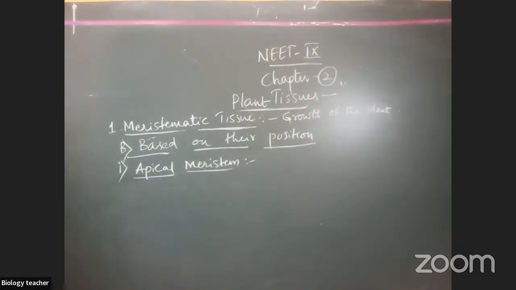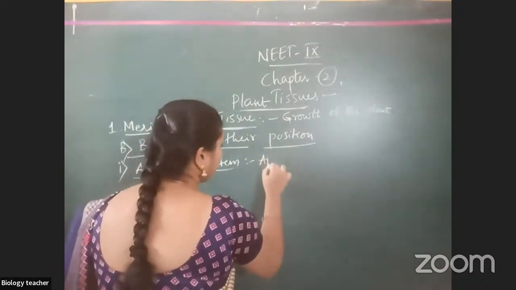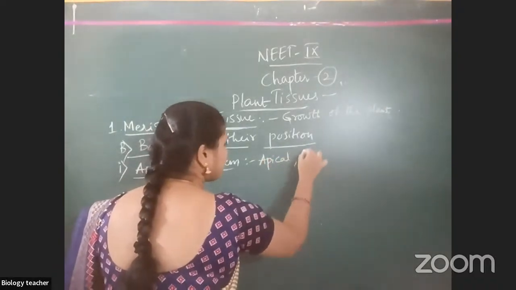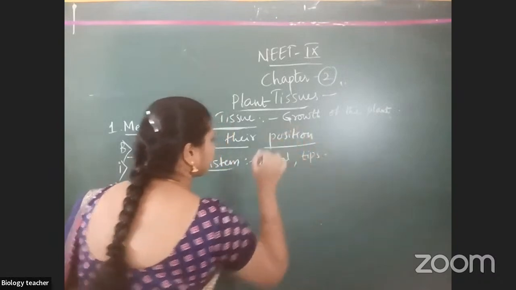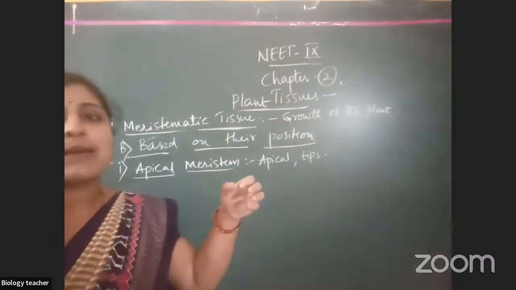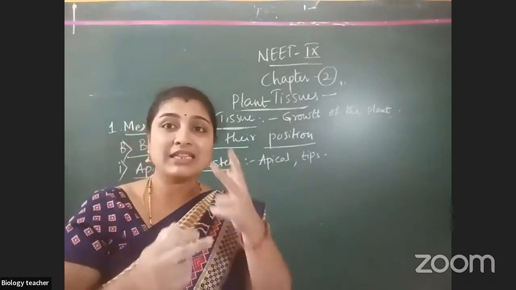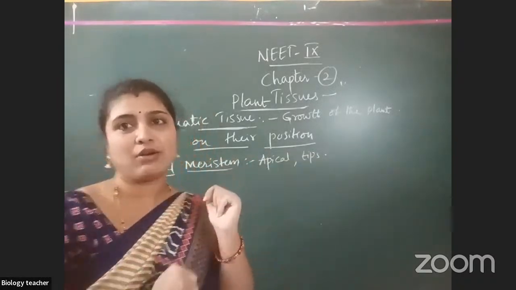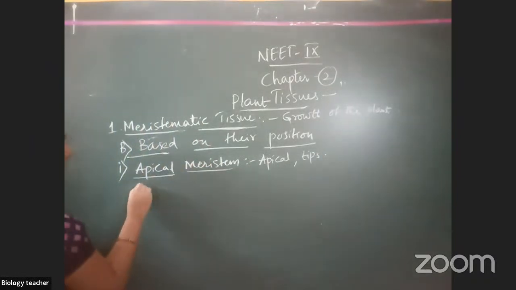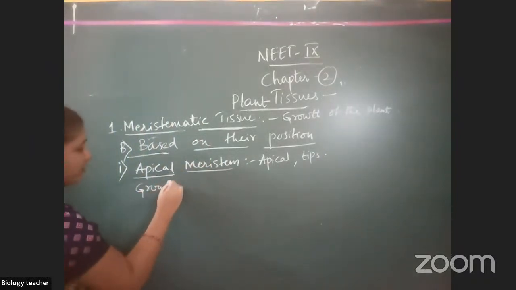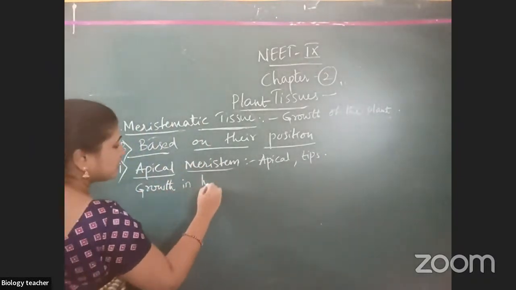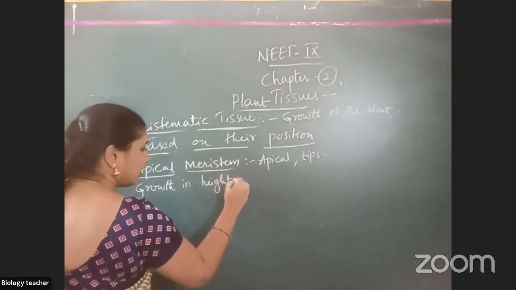Apical meristem. Apical is nothing but apex, tips. Apical parts are nothing but tips. For example, root tip and shoot tip are present at the tips. If we cut the tips, they will grow by the side. So what is the main function of apical meristem? Growth in height, length.